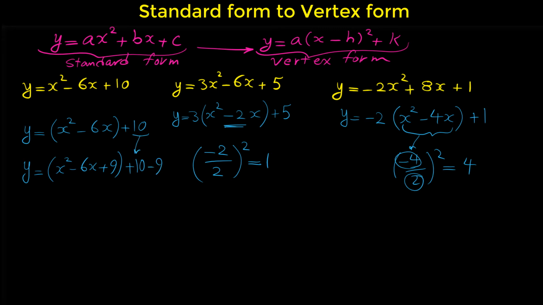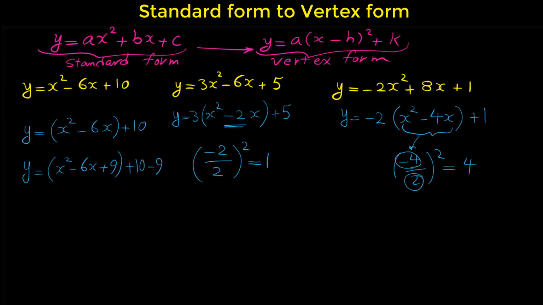So again, why do we subtract 9 here? Because we added a 9 here. So we subtract the same number to cancel its effect. So whenever you add a number to your equation, you have to subtract the same number. Or if you subtract a number, you have to add the same number to cancel its effect.